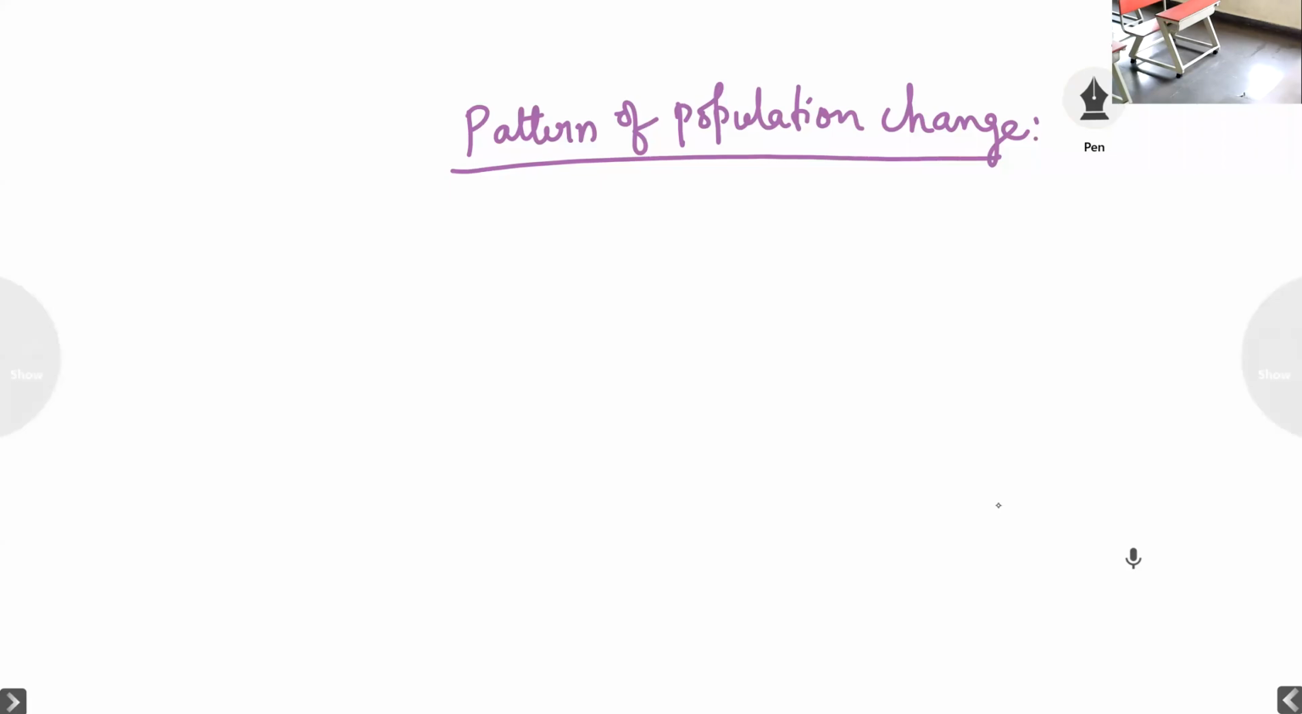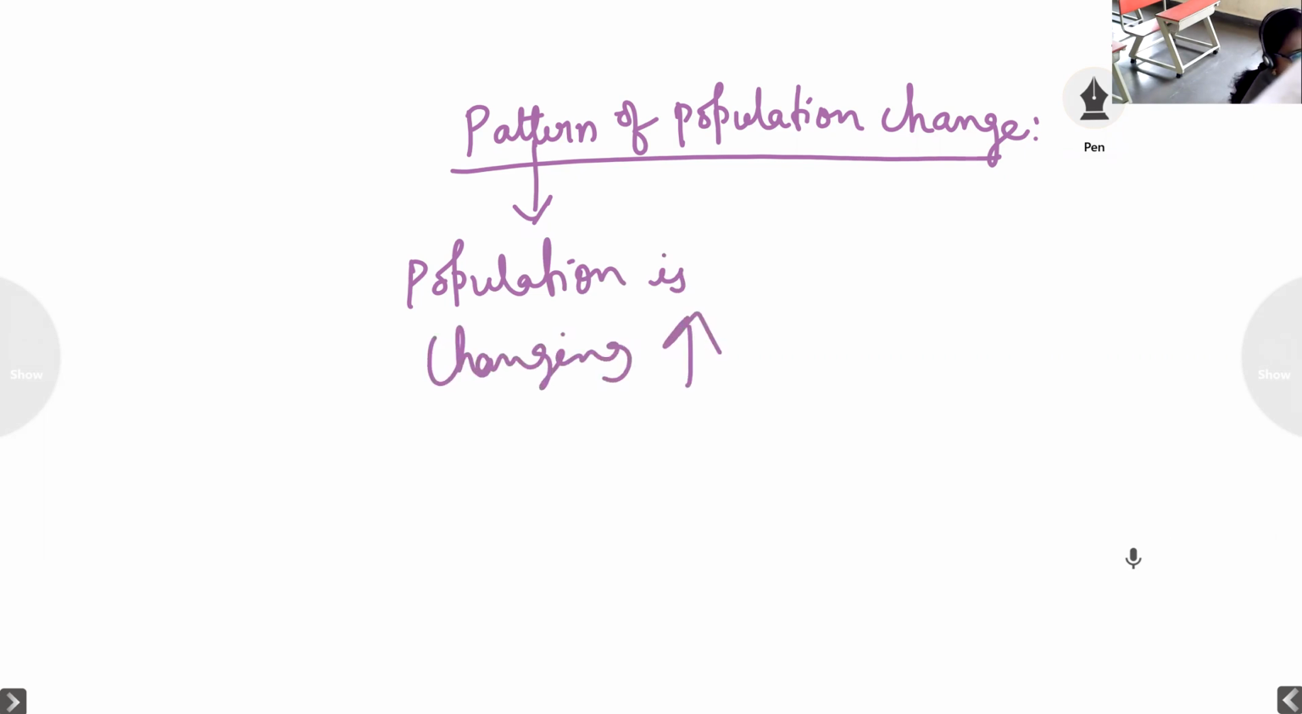Right. So the word pattern refers to the manner in which population is changing. What is meant by pattern? The word pattern refers to the manner in which the population is changing. In what way is the population changing? Is it increasing, or decreasing, or is the population stable? So that we can know the pattern of the population change.